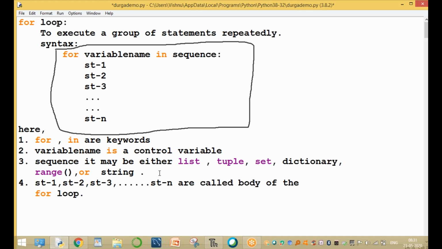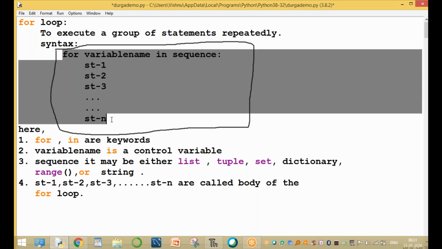In the while loop, 3 points are important: initialization of the control variable, testing the condition, and incrementing or decrementing. In the for loop, we use the for keyword, the in keyword, the variable name, which is a control variable, and the sequence, which is a list, tuple, set, dictionary, range, or string, the different data types. The statements 1 to n are called the body of the loop.